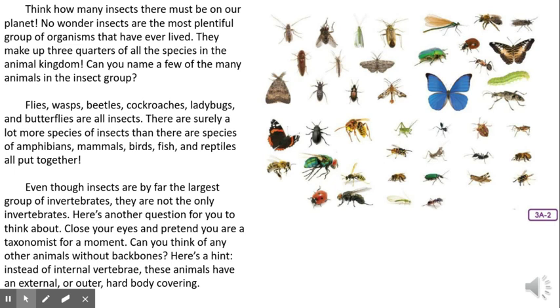Here's another question for you to think about. Close your eyes and pretend you are a taxonomist for a moment. Can you think of any other animals without backbones? Here's a hint. Instead of internal vertebrae, these animals have an external or outer hard body covering. So what can you think of that has an external or outer hard body covering?